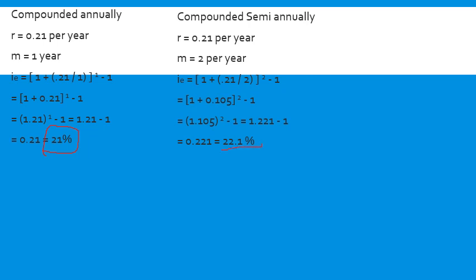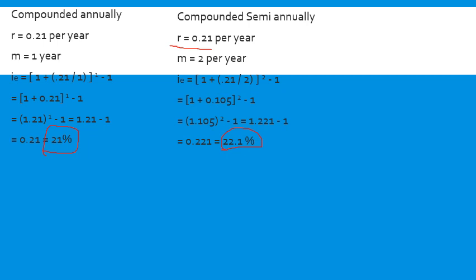You see the difference now. From 21% I moved to 22.1%, that is 1.1% higher. Did I change R? No. Did I change the principal?